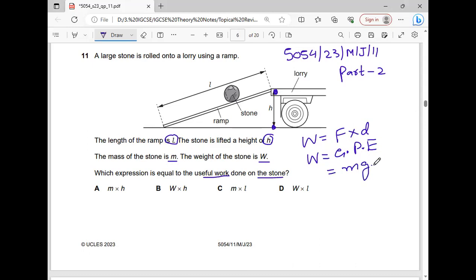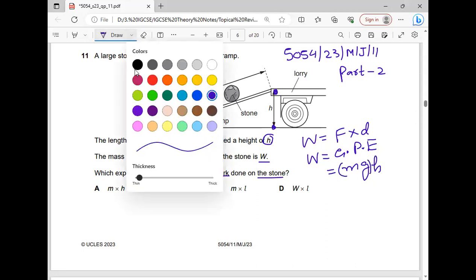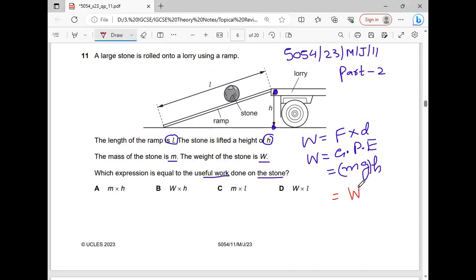The formula was mgh. Now we know that when mass and gravity are multiplied with each other, we can get weight, in place of this bracket value, multiplied by h. So what will be the answer? It's option B. So option B is the correct answer.